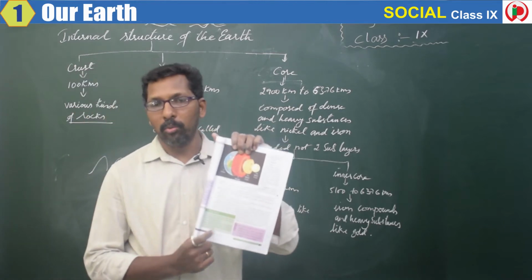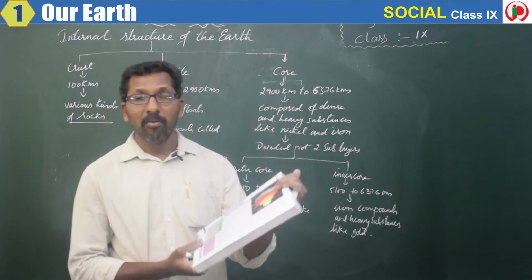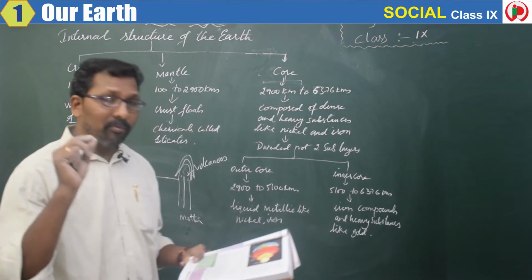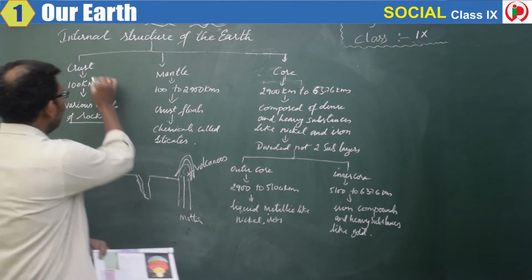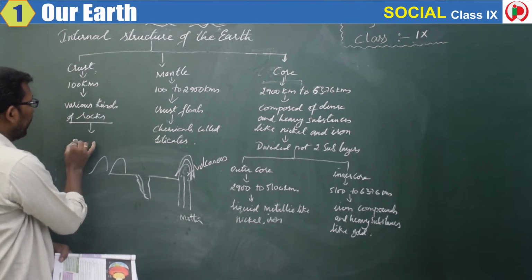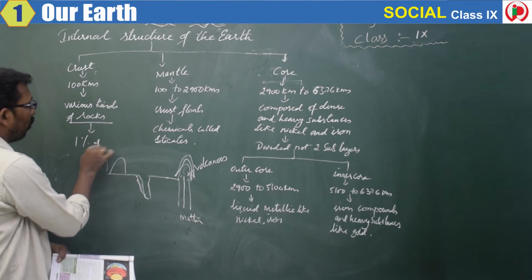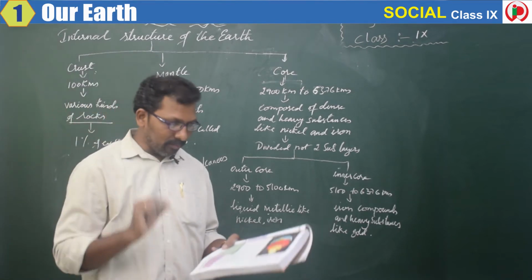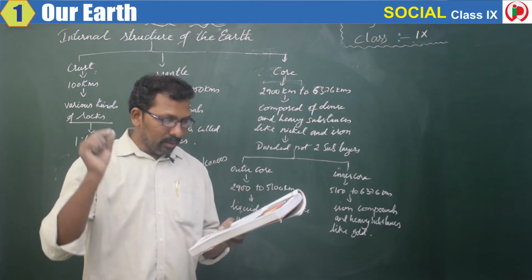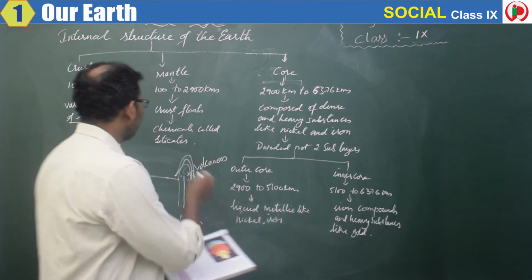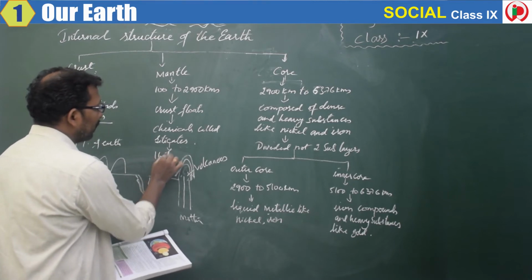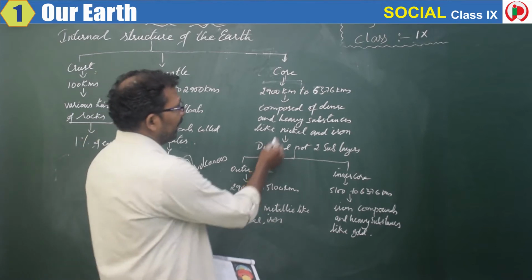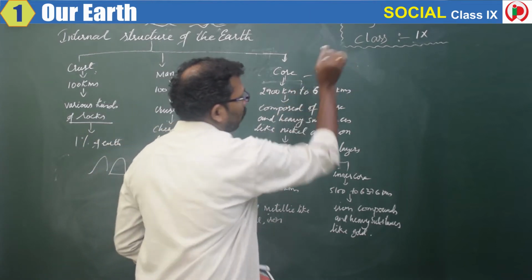Do you know? You can see the question over there, page number 5. What do you say? Do you know? The crust forms only 1% of Earth. It is only 1% of the Earth, and the mantle is 16% and the rest, 83%, is core.